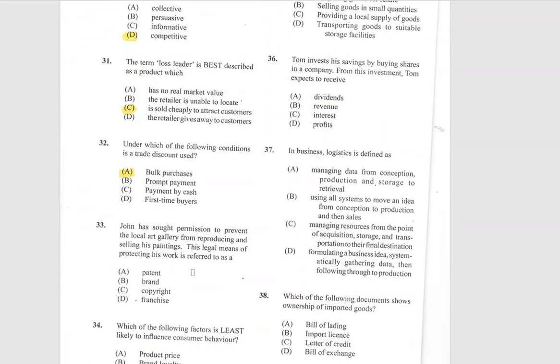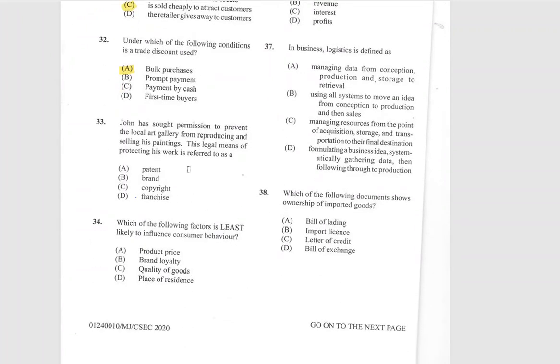John has sought permission to prevent the local art gallery from reproducing and selling his painting. This legal means of protecting his work is referred to as A, patent, B, brand, C, copyright, or D, franchise. All of us should know this. It is a copyright. Now, which of the following factors is least likely to influence consumer behavior? Is it product price, brand loyalty, quality of goods, or place of residence? All right, so 34 is D.